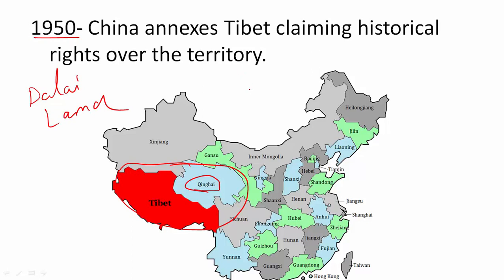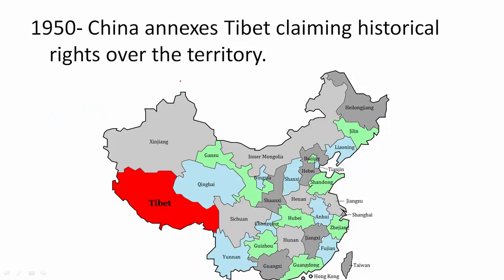But the newly established country of China said that since traditionally and historically this region was part of Chinese empires in the past, this has to be a part of the newly formed China as well. So they sent their army and they annexed this area. Now this brought India and China directly into touch. Initially, Tibet was having its boundary with India. India did not share a direct boundary with China. But after annexing Tibet, India and China now had a direct boundary.